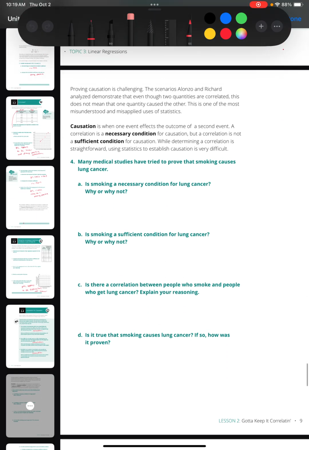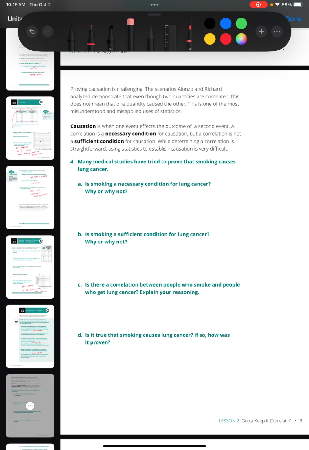All right, so causation is when one event affects the outcome of a second event. A correlation is just a necessary condition for causation. So there needs to be correlation for causation to exist, but not the other way around. Correlation is not a sufficient condition for causation. So just because in those examples we saw before there was a positive correlation, both of the factors were increasing, it doesn't necessarily show causation.